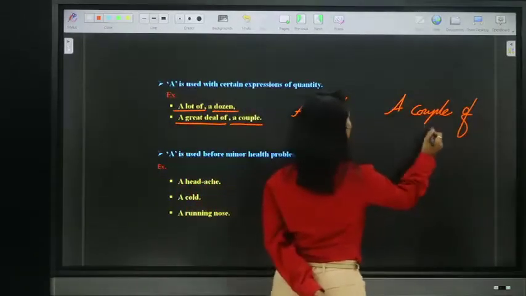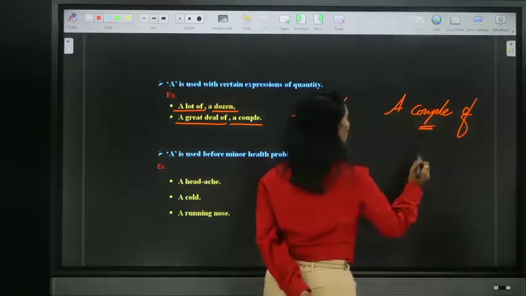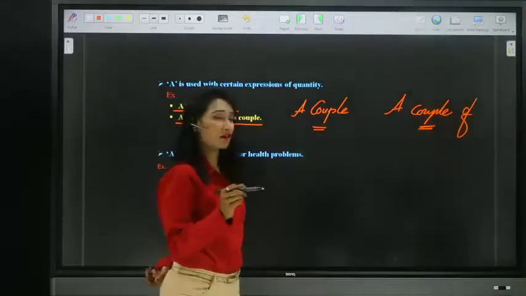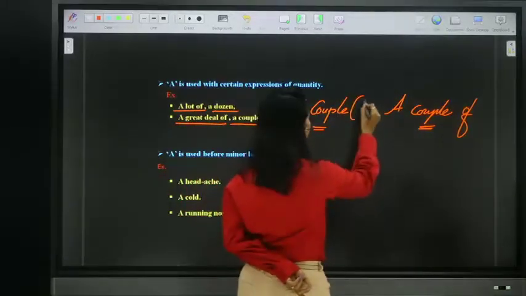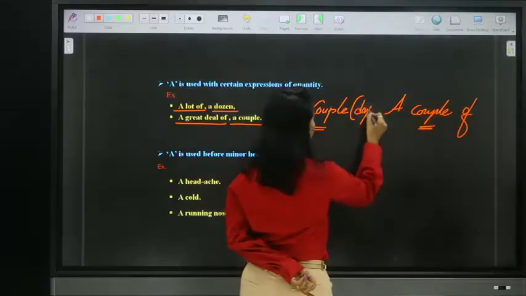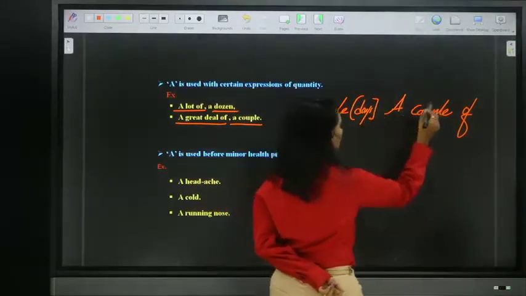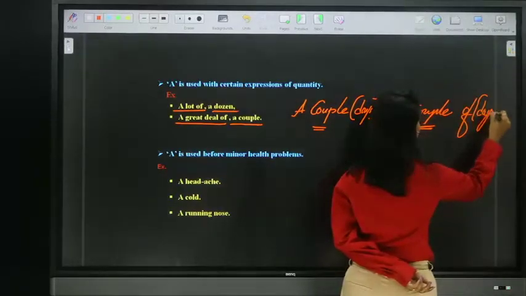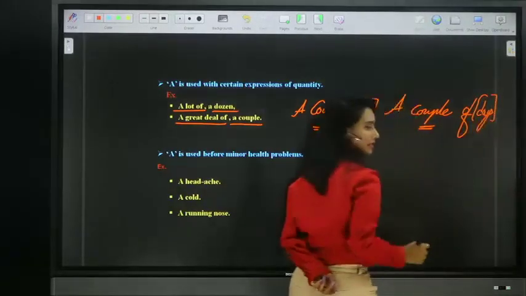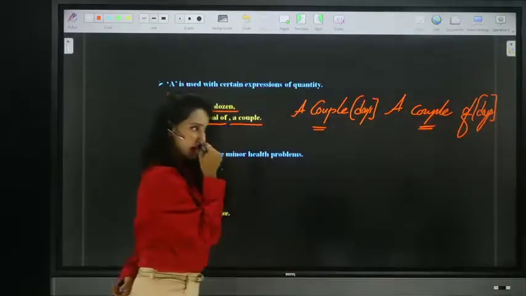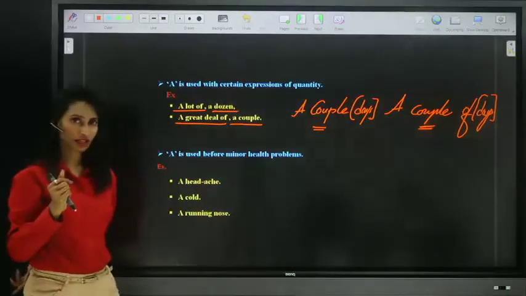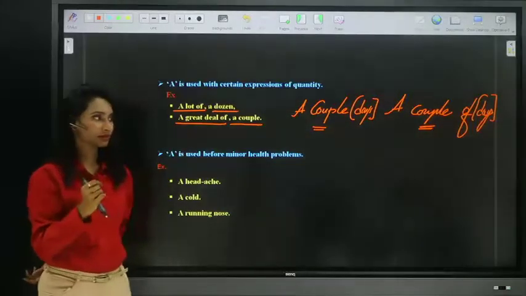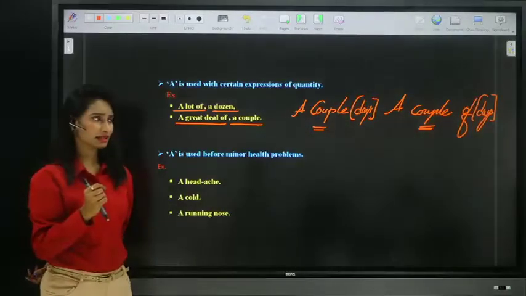A couple of means how much? For simple understanding, let me say a couple days, a couple of days. So what do you understand by this? So Swapna answered 2. Okay, the 2 is for which one? A couple of or a couple? Quick guys.